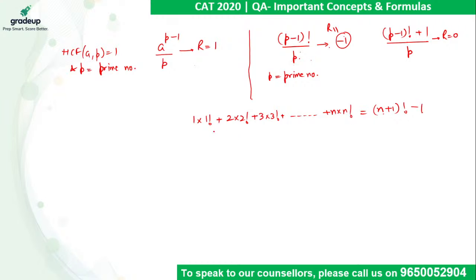If I take 1 into 1 factorial, I can write it as 2 factorial minus 1. The sum of the first two, 4 plus 1 is 5, can be written as 3 factorial minus 1. The sum of the first 3 can be written as 4 factorial minus 1. So the sum up to n into n factorial can always be written as (n plus 1) factorial minus 1.